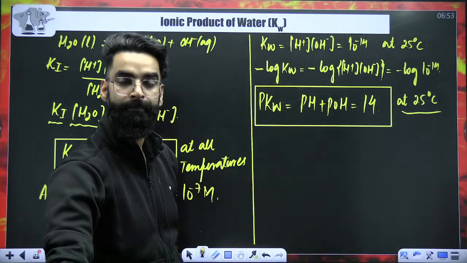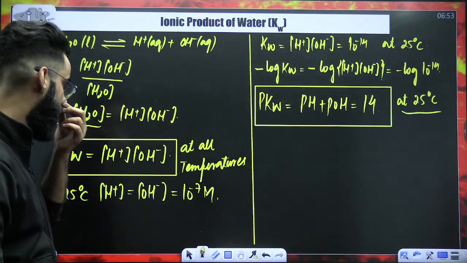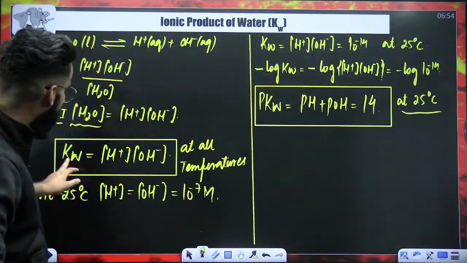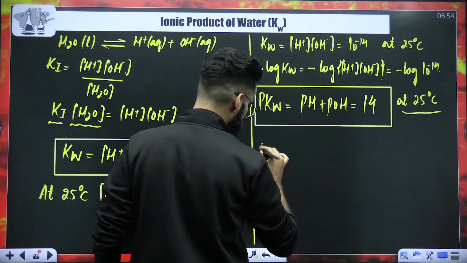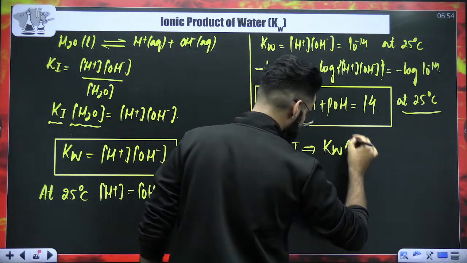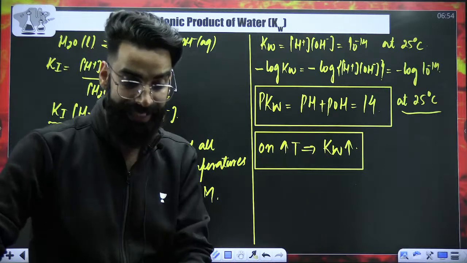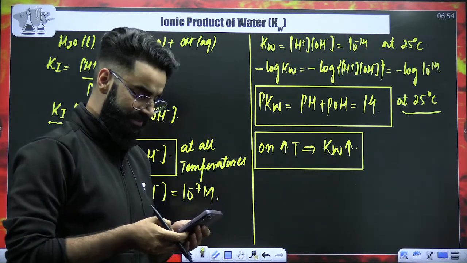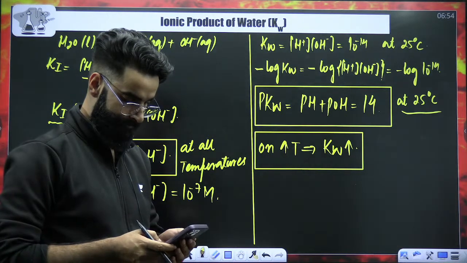Perfect, guys. Now tell me one simple thing, which I'm going to tell you here. Since Kw is equal to the concentration of H positive multiplied by the concentration of OH negative, do remember, on increasing the temperature, the value of Kw increases. Do remember it, okay? So let me know once in the chat if it is clear, quickly.